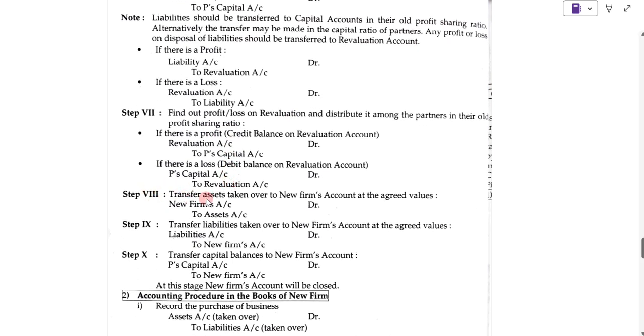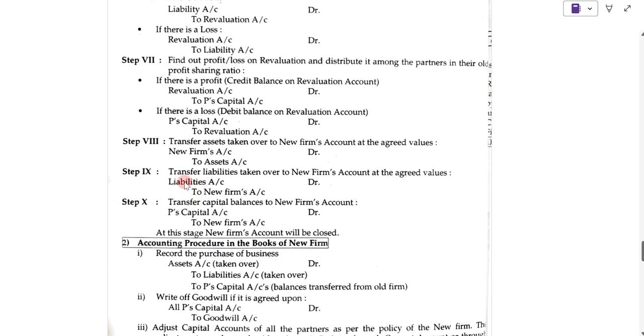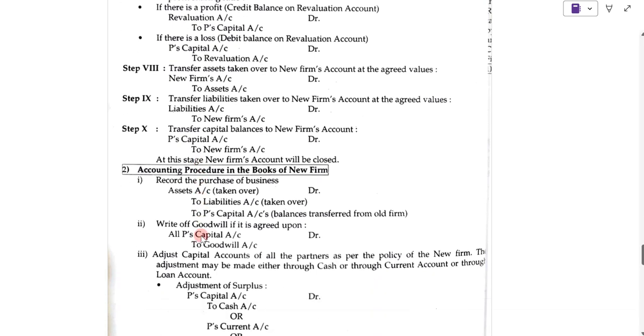Eighth step is transfer assets taken over to new firm's account at the agreed value. Ninth step is transfer liabilities taken over to the new firm's account at the agreed value. And last step, that is 10th step, is transfer the capital balance to new firm's account. At this stage, the new firm's account will be closed.